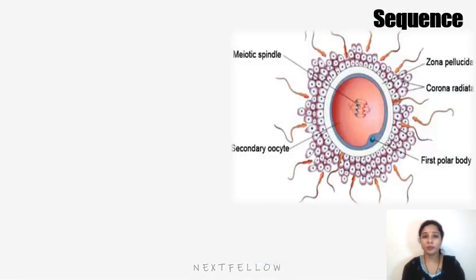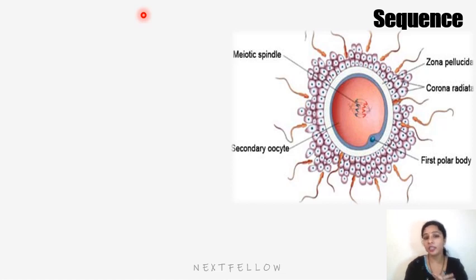So let's talk about the sequence of fertilization. Before spermatozoa can fertilize the oocyte, they must undergo capacitation. The changes happening in the sperm are called capacitation. Capacitation occurs within the female genital tract, that is within the cervix and the uterine cavity. Only the capacitated sperm is allowed to enter the ovum. During capacitation, a glycoprotein coat present over the sperm and the seminal plasma proteins are removed from the spermatozoal head.